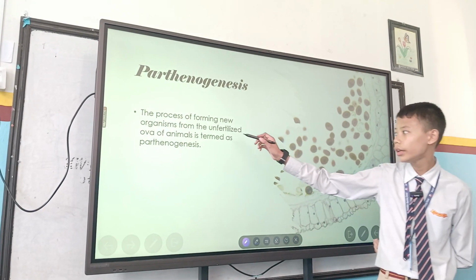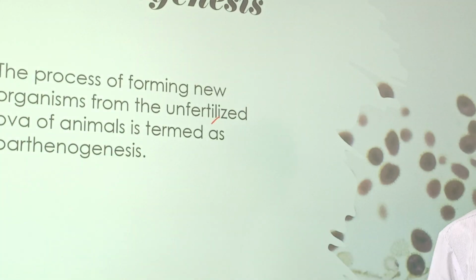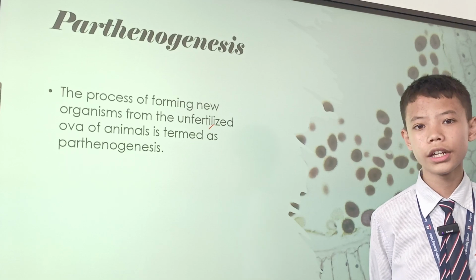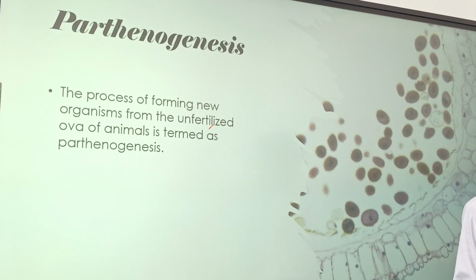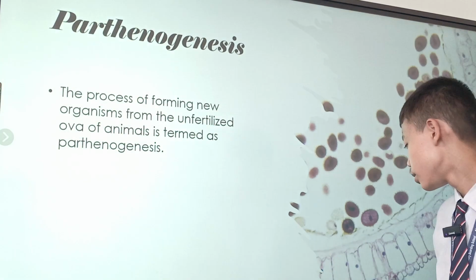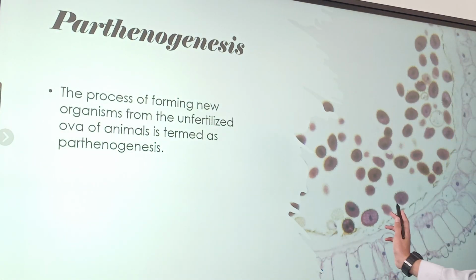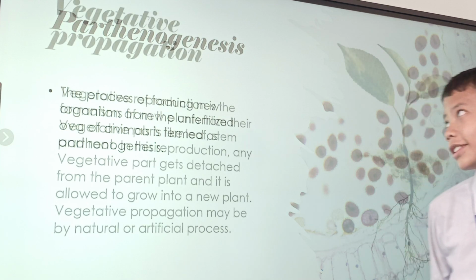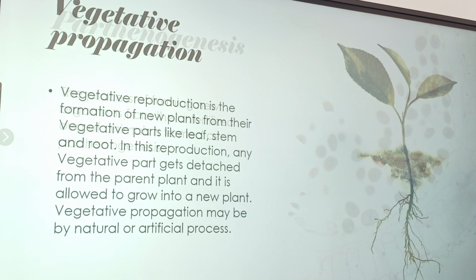This means female animals have ova that have not been fertilized by male gametes. That is it for parthenogenesis. Next is vegetative propagation.